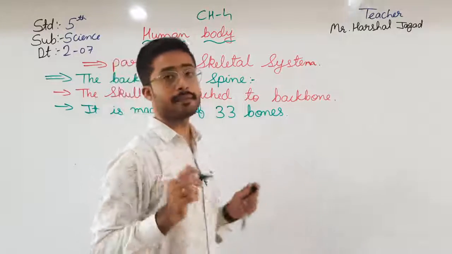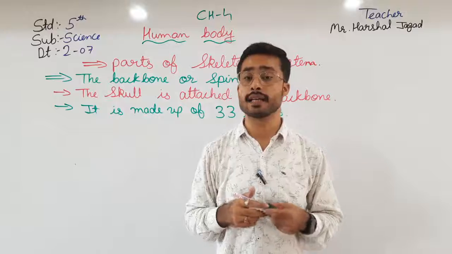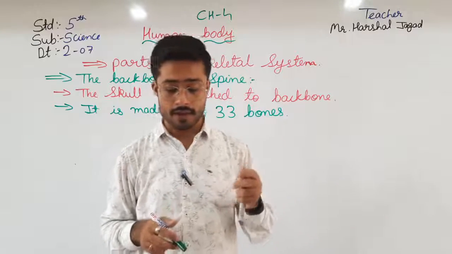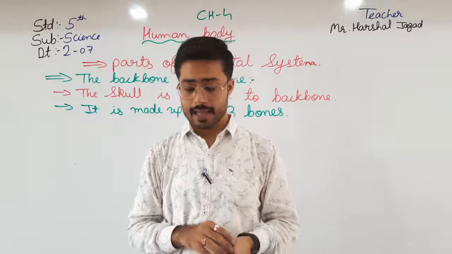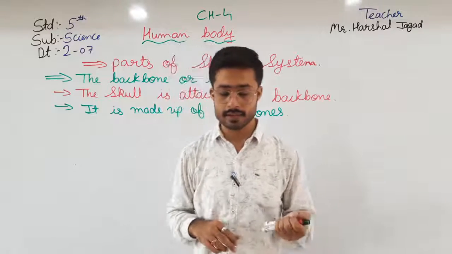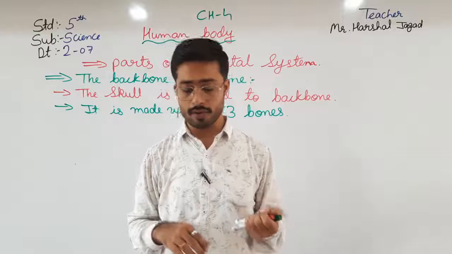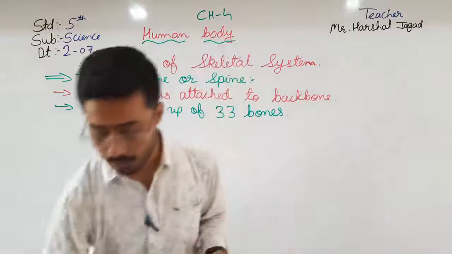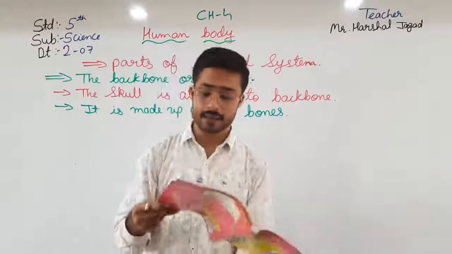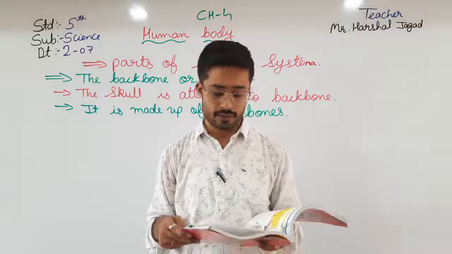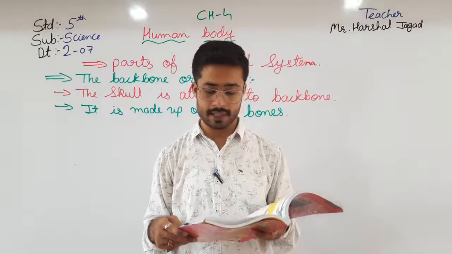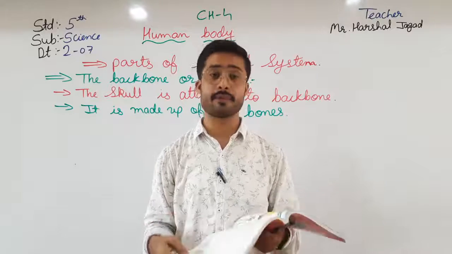It is made up of 33 bones, and it is known as what? The vertebrae. The lowest four are joined together to form the coccyx, and the five just above are joined to form the sacrum. So they are sometimes taken as 26 vertebrae.